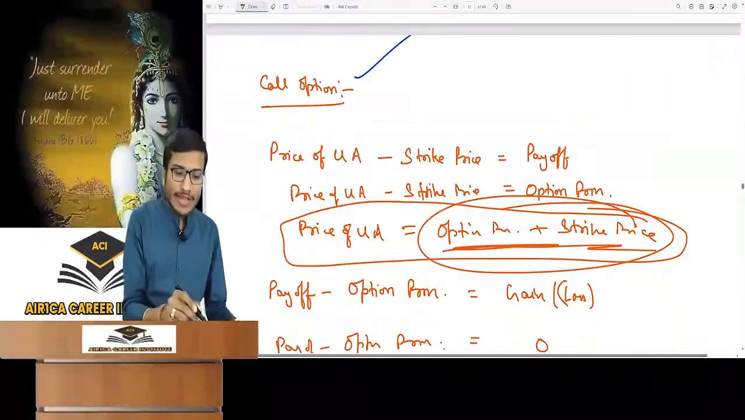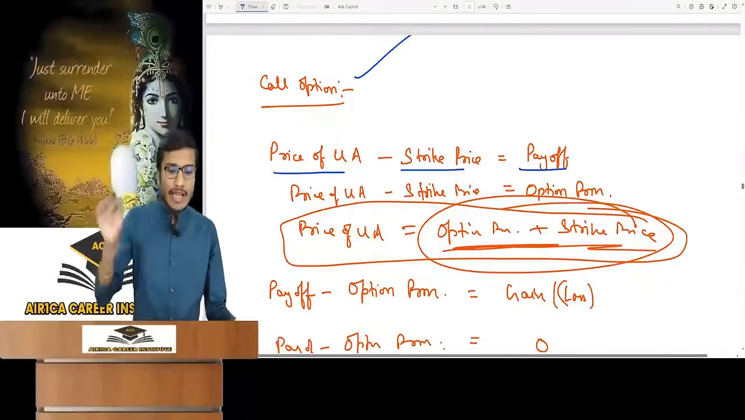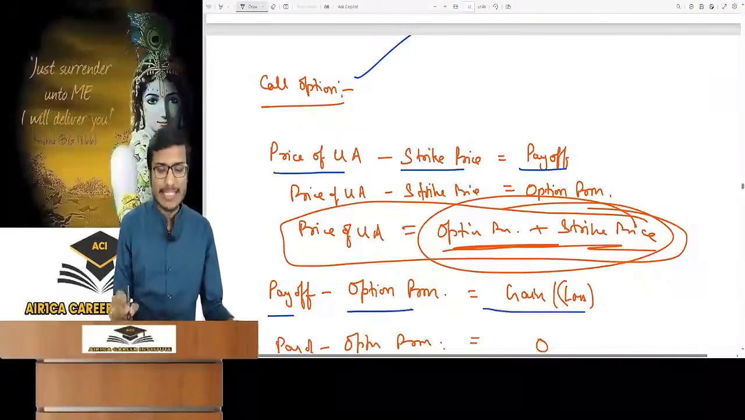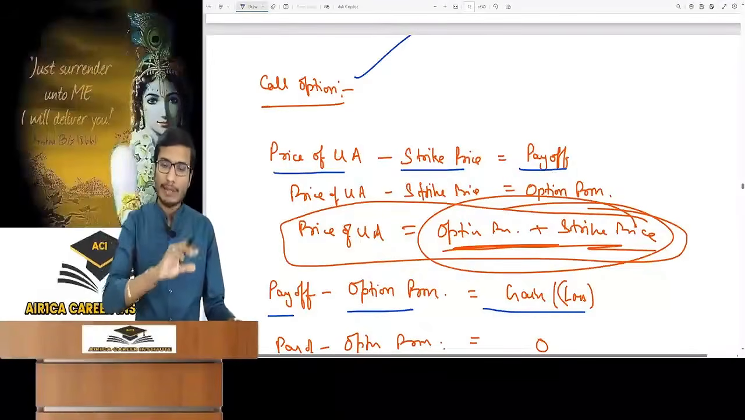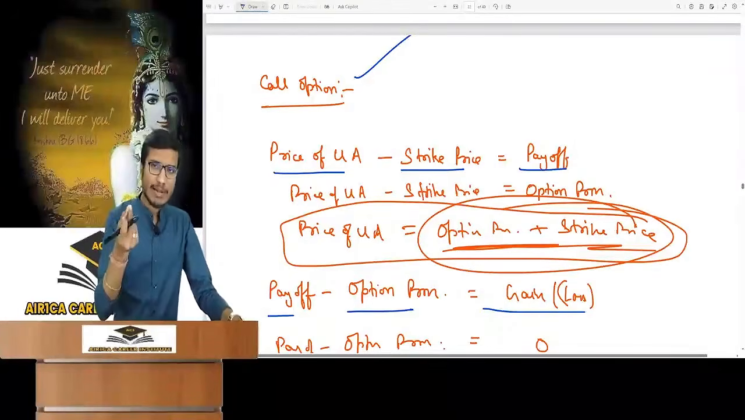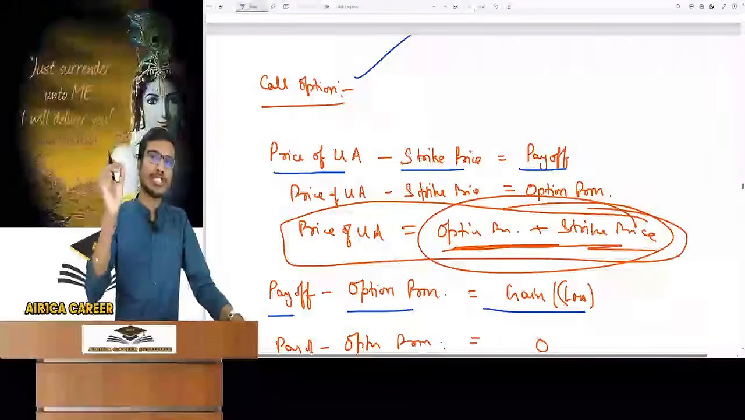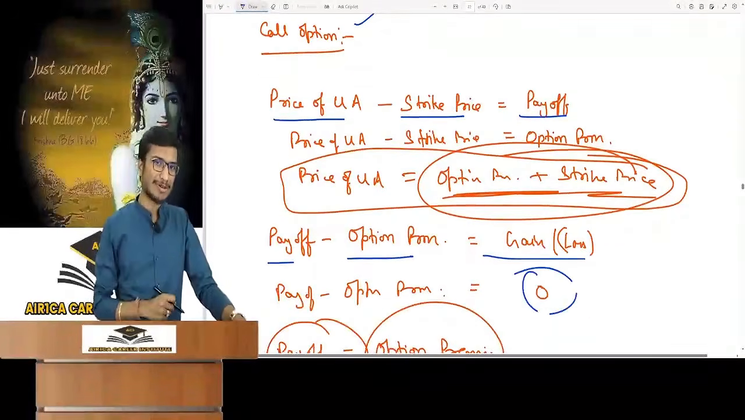In the case of a call option, how does the payoff come? Price of the underlying asset at maturity minus strike price. In the case of payoff, if you subtract the option premium, then you get gain or loss. This is what I have taught you in the table. I have written it in the form of a formula. Now what I am trying to find is the price at which the gain or loss will be 0. So make the gain or loss 0 in the formula.